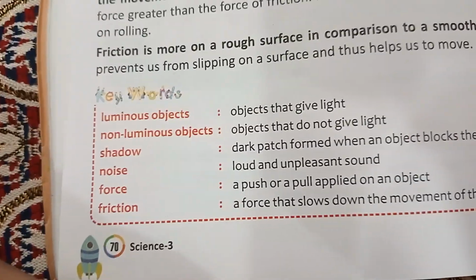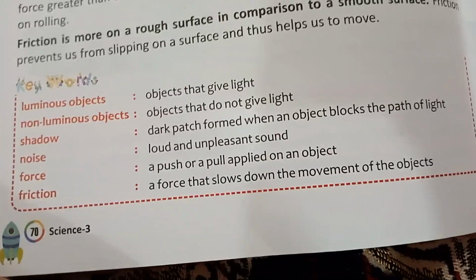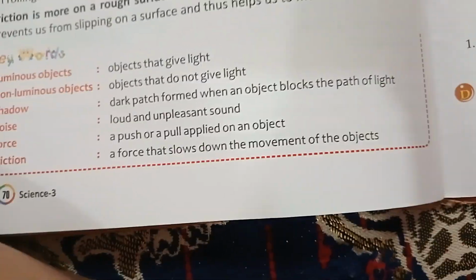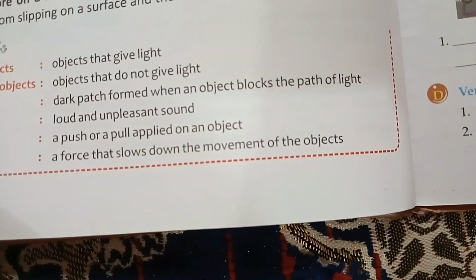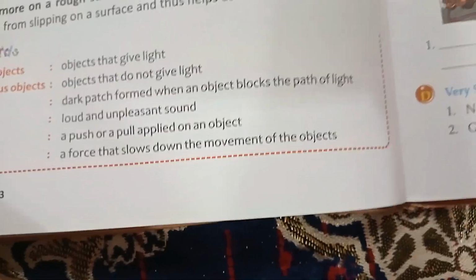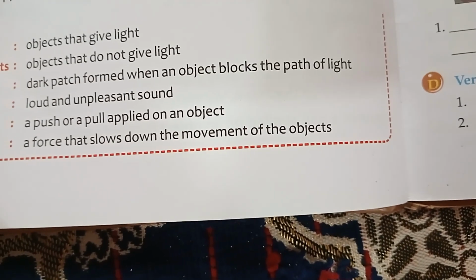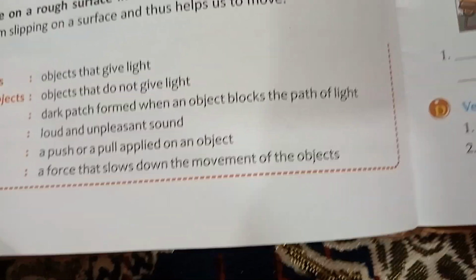Luminous objects: objects that give light. Non-luminous objects: objects that do not give light. Shadow: the dark patch formed when an object blocks the path of light. Noise: loud and unpleasant sound. Force: a push or a pull applied on an object. Friction: a force that slows down the movement of objects.